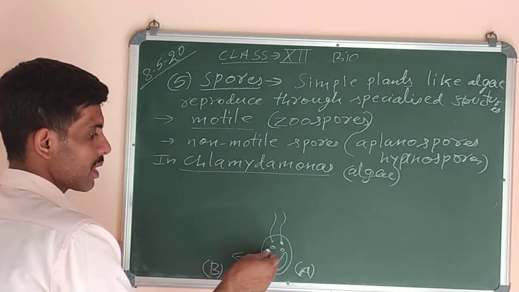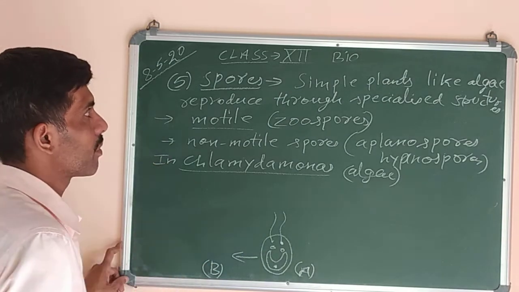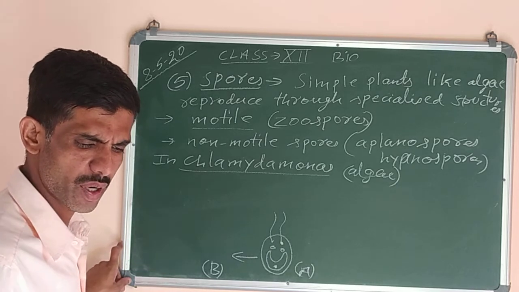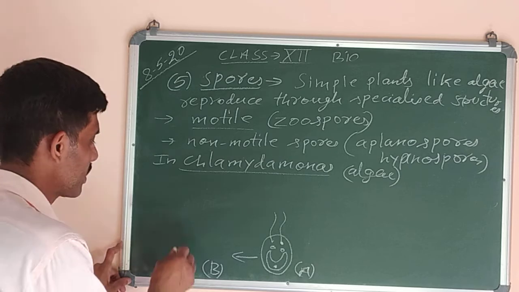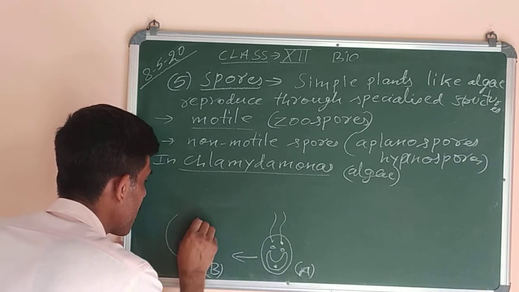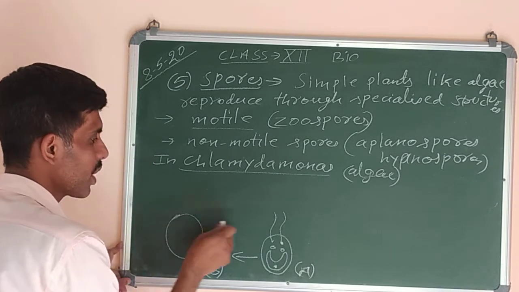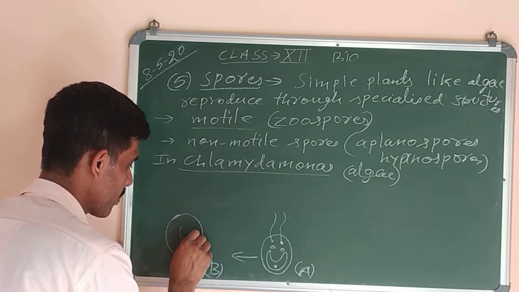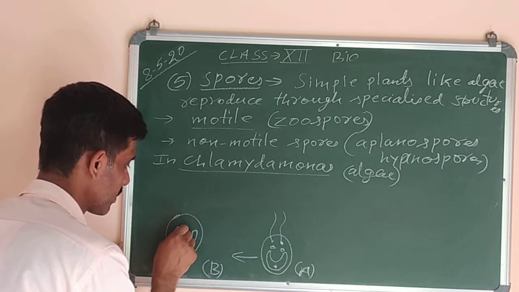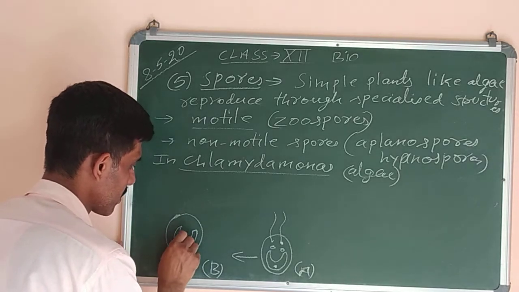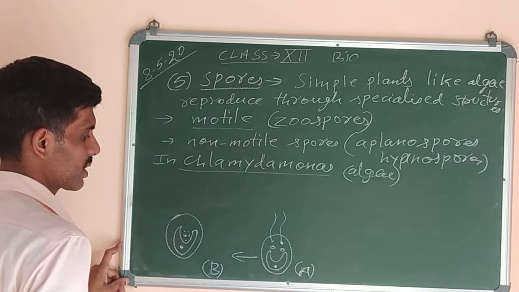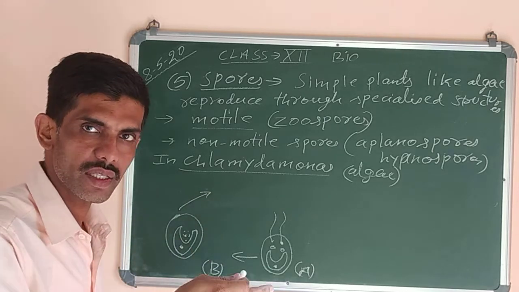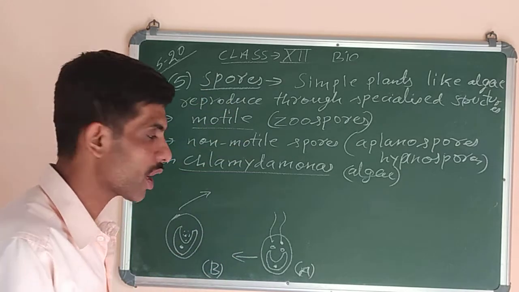What happens? At the time of spore formation, or during the process of zoospore formation, the parent Chlamydomonas will withdraw its flagella. There are no flagella now. Only the protoplast is there. Next, there is protoplasmic division, a longitudinal division.